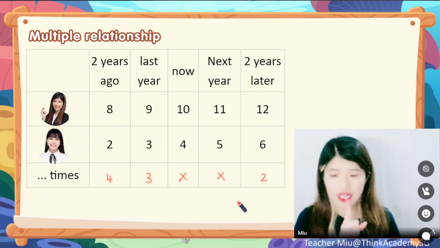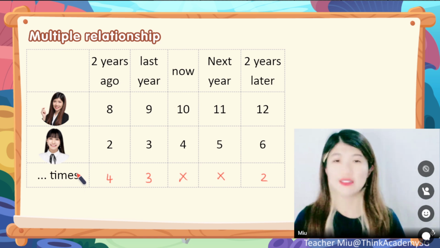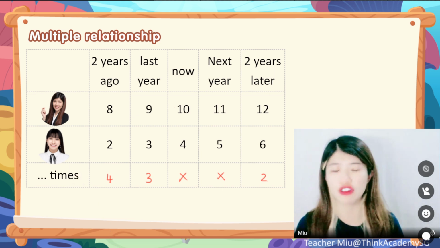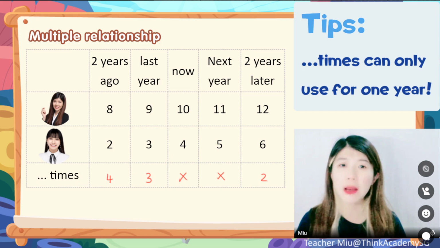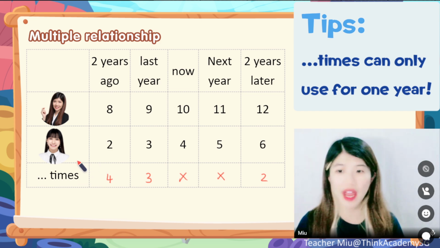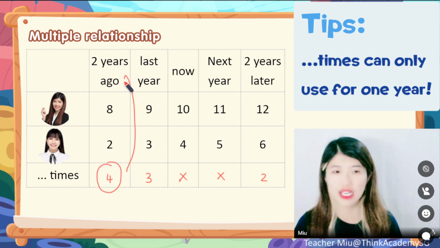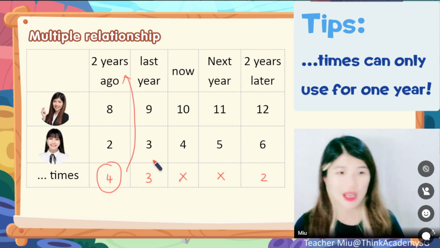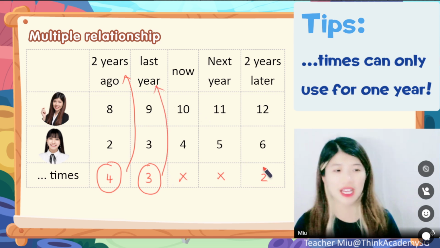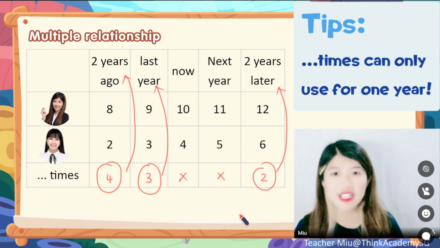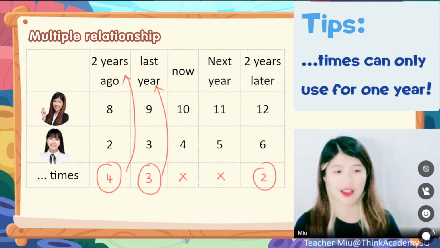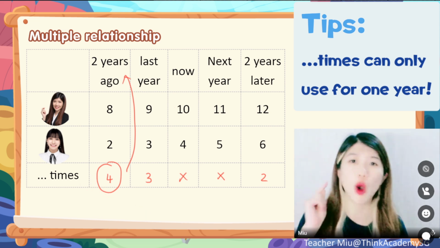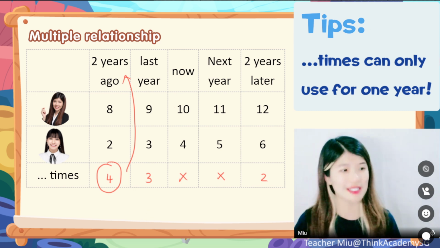Well done, dear. So now the question is, would the multiple relationship change? Yes, definitely change. And it would change year by year. Which means when it is 4 times 2 years ago, definitely it wouldn't be 4 times for the other years. It would be 3 times last year. It would be 2 times 2 years later. But definitely won't be any other years. All right, this is something you need to pay attention to. Multiple relationship is only for one specific year. This is something you need to remember.